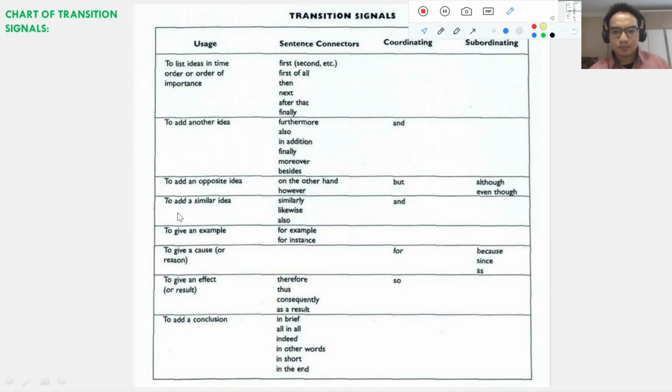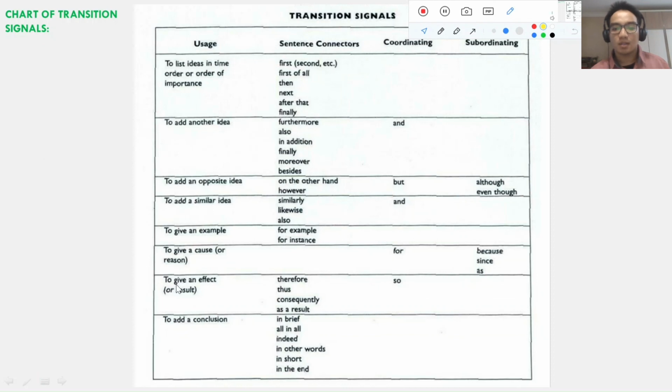And then for the usage of adding a similar idea, similarity: likewise, also. In the sentence connector and in the conjunction form, it is the same, we could use and. Then to give an example, we could use sentence connectors such as for example, for instance. For this usage, there is no conjunction form. And then to give a cause or reason, we could not see the sentence connector form, but we could see the conjunction form. In the coordinating conjunction, we could use for, and in the subordinating conjunction, we could use because, since, as.